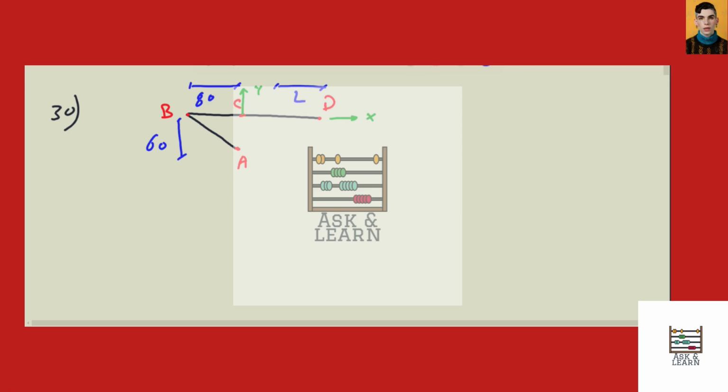So the required length of L for which part BCD of the wire is horizontal. Since x bar is equal to 0, therefore summation x bar times L is equal to 0. So therefore negative 40 times 100 minus 40 times 80 plus L over 2 is equal to 0. So L is 120 millimeters.